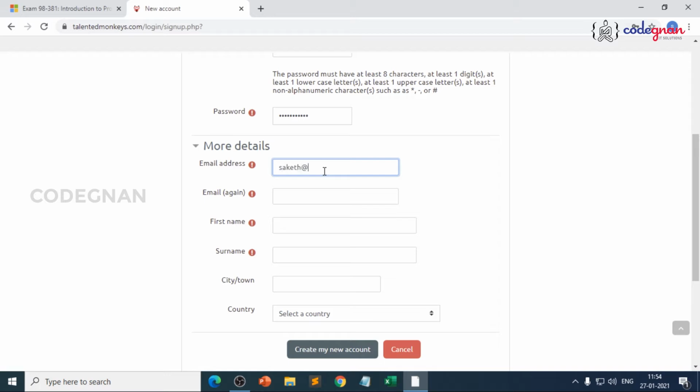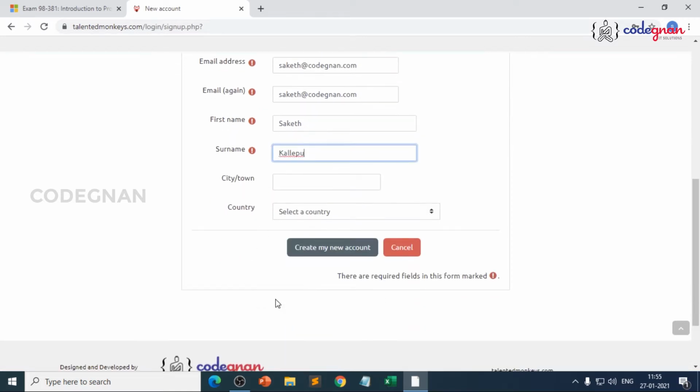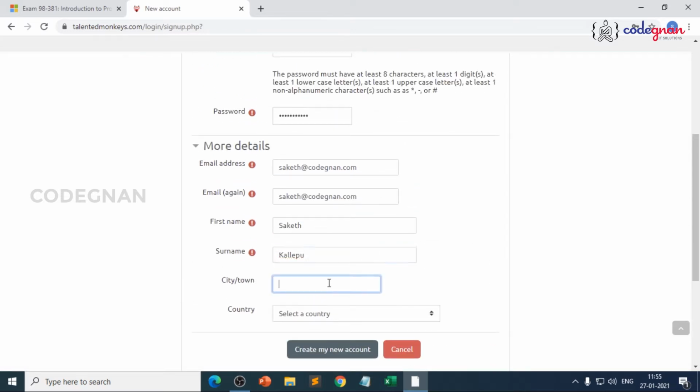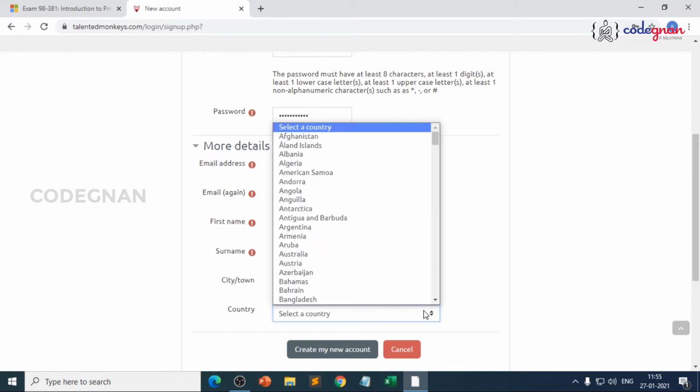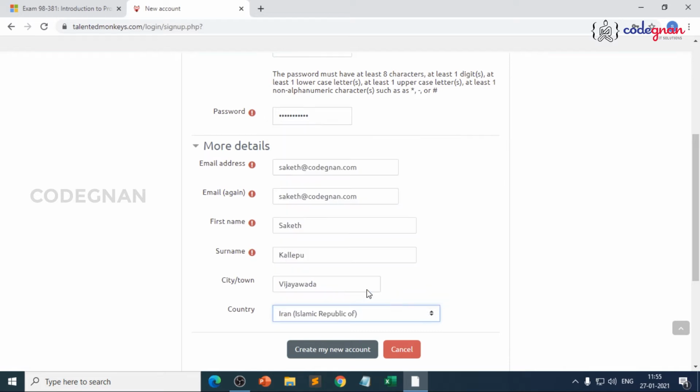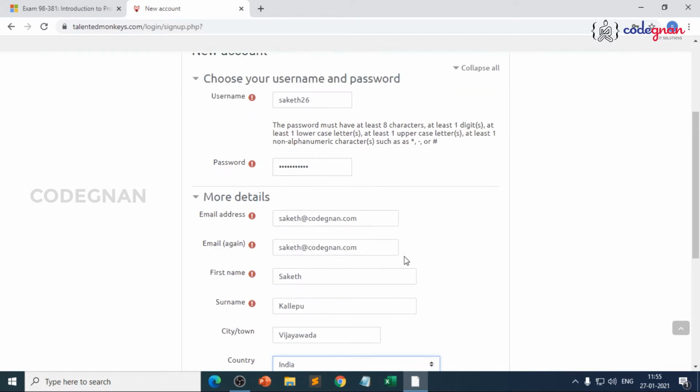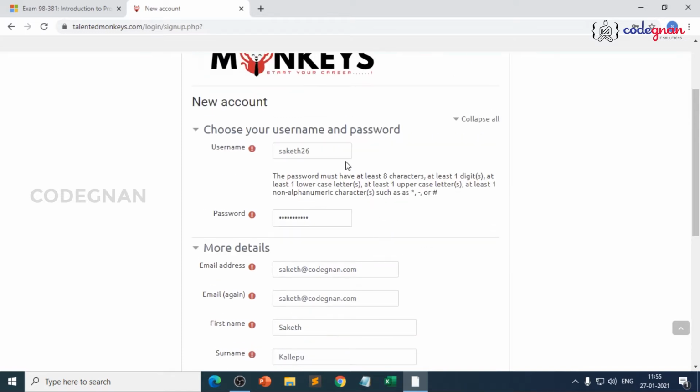I'll just give my email ID here. And it is asking for the email ID again. So just go through the process very clearly. It will be easier for you. And just give your first name. It's up to you how you give it. You can see the warning symbol over there. That means those are the required fields. Okay, this one is not mandatory. It's up to you if you want to fill it or not. Let me just fill in some details. And let me fill in the country name also. Yeah, it's India, right?